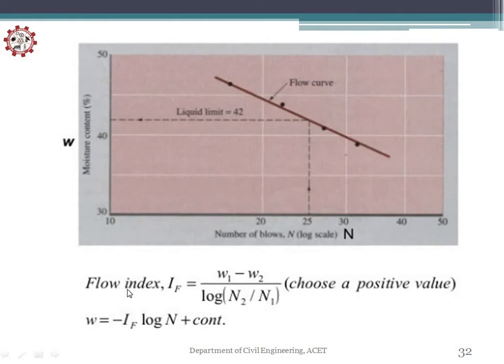Then, calculating this, you will calculate the flow index. IF equals W1 minus W2 upon log N2 minus N1. You have to choose the positive value, so this value, and W you will calculate by this formula.